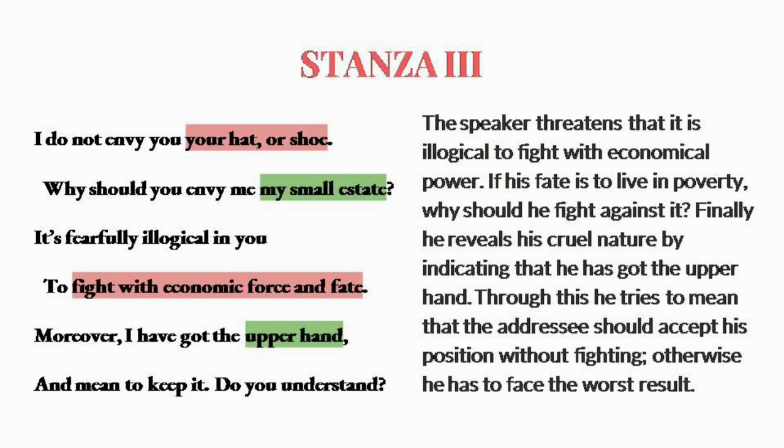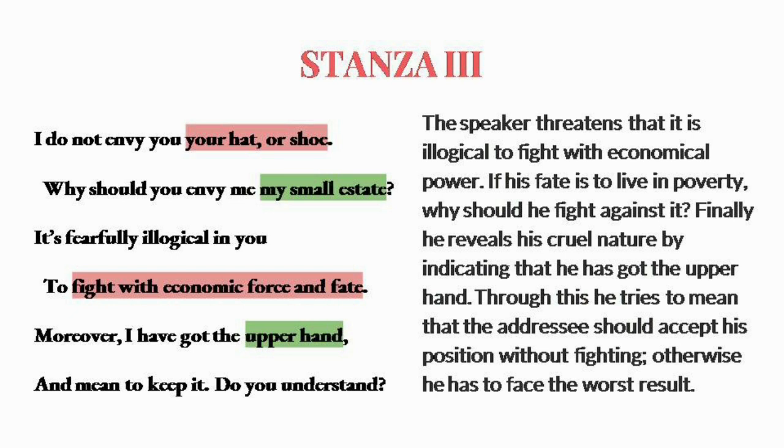And also he asks him to accept his fate and live in poverty. So what the rich man is trying to convey here is that he is asking the poor man to accept his fate, accept the state of poverty, and just live with it, and not try to escape out of the economical structure that is being constructed in the society. So only then will the rich man retain his power, and only then can he become richer and wealthier. So that is the idea that is being conveyed in the final stanza.